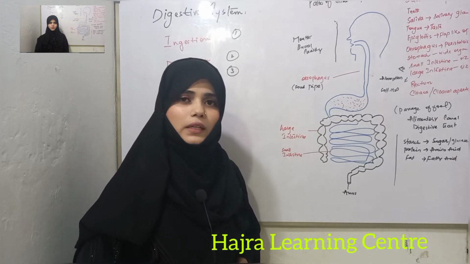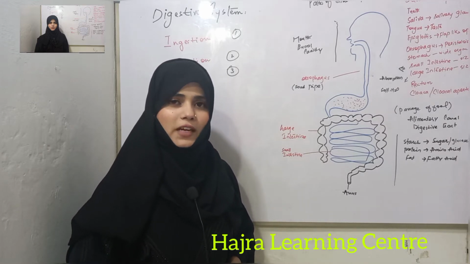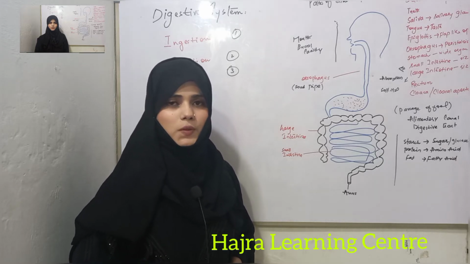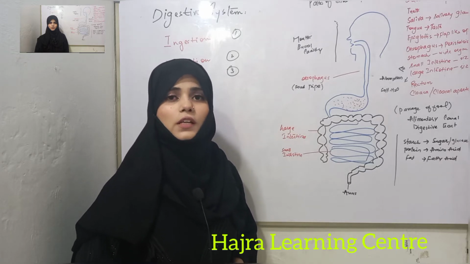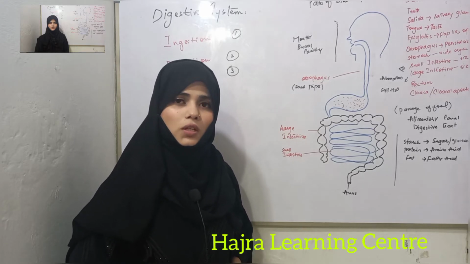The second organ is tongue. Tongue is a fleshy muscular organ, and on the tongue surface there are a number of taste buds present. The function of taste buds is to detect the taste of the food, whether it is sweet, salty, sour or bitter.